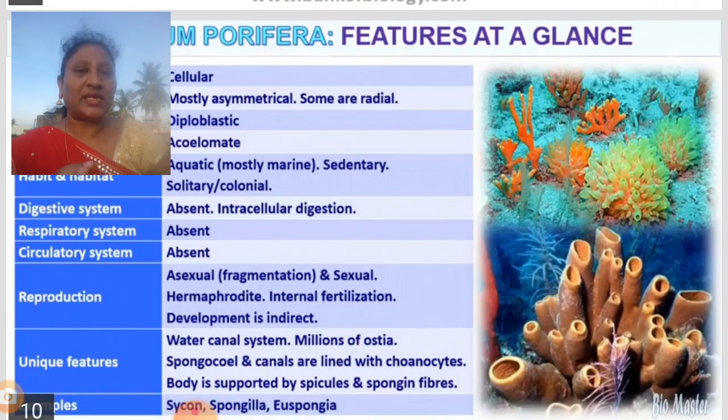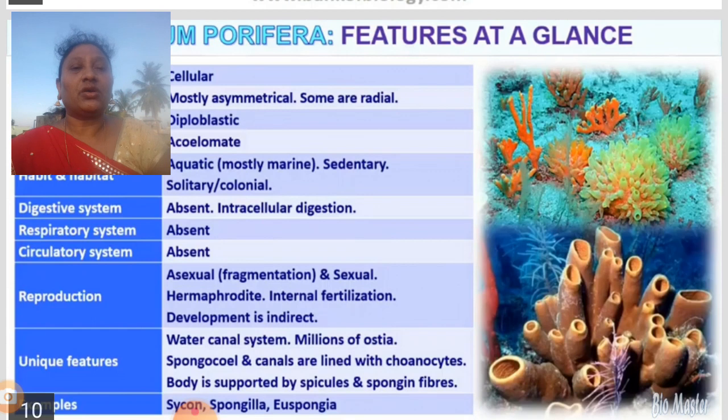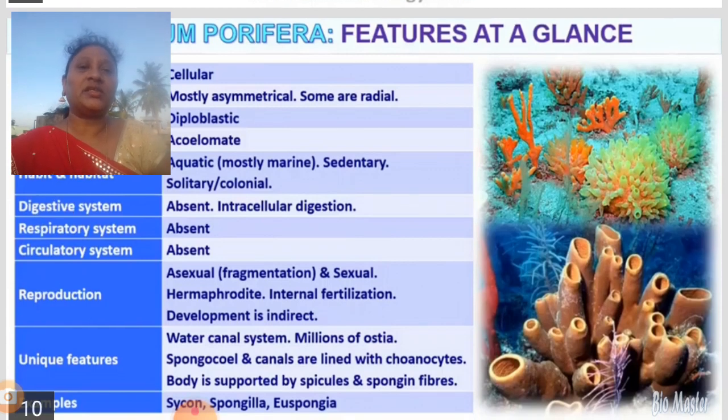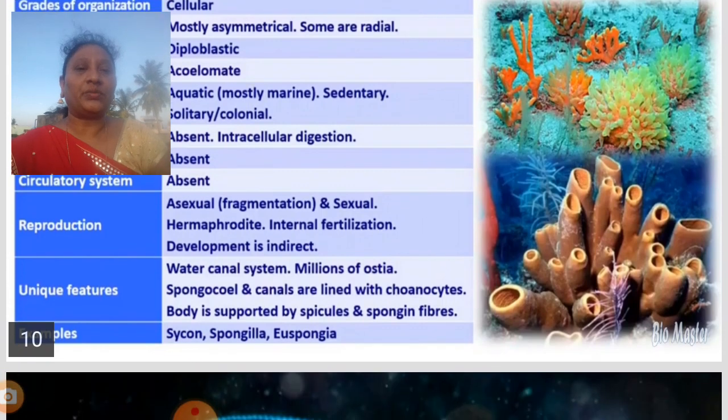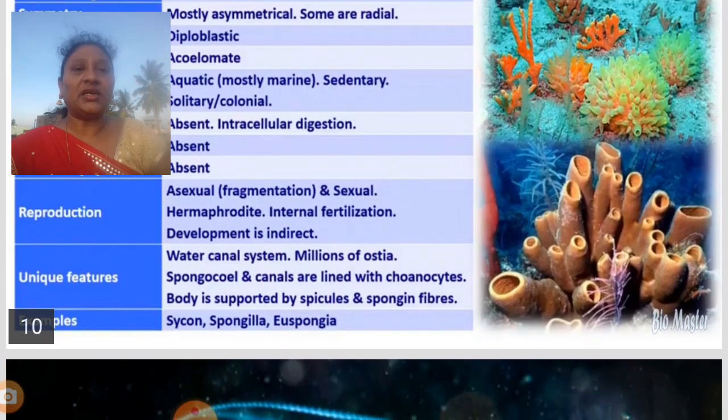Digestive system is absent, so intracellular digestion takes place. Respiration is absent, circulatory system is absent, and reproduction is asexual, that is fragmentation type, and sexual, they are hermaphrodites.